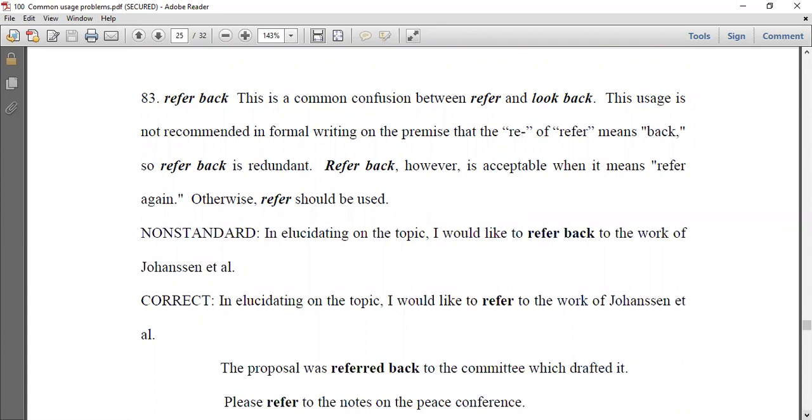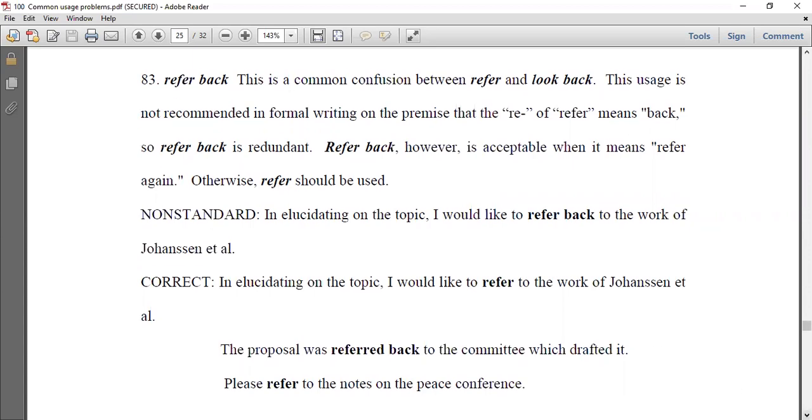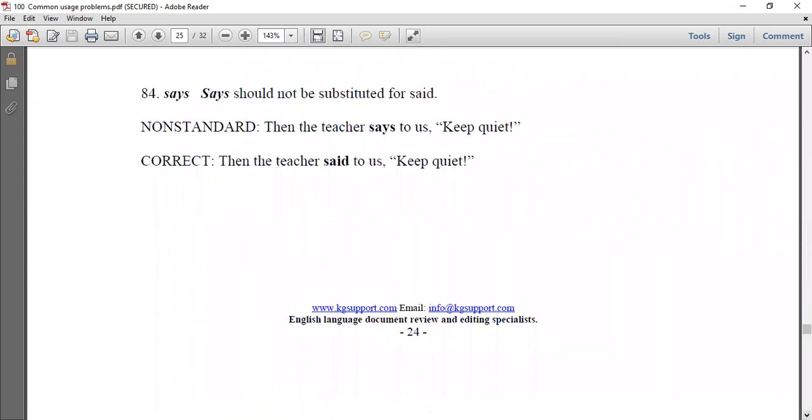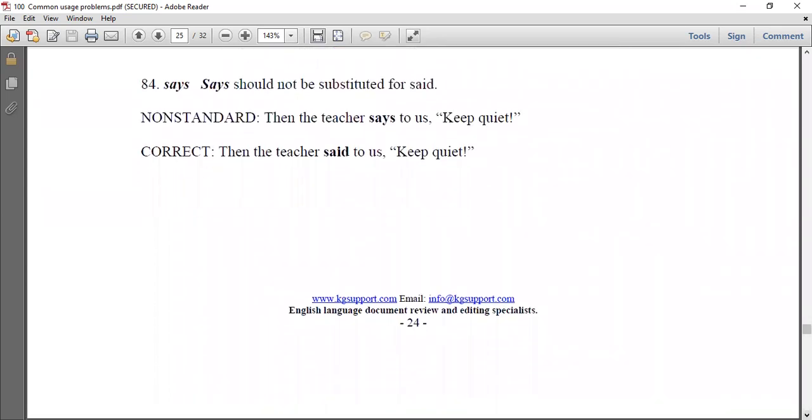This usage is not recommended in formal writing on the premise that the RE of refer means back or again. So refer back is redundant. We need refer only. Okay, like as we say, repeat again. We don't need again after repeat. The word repeat means again, right?